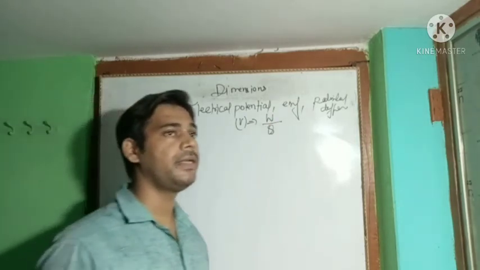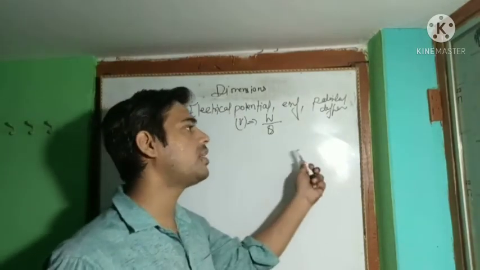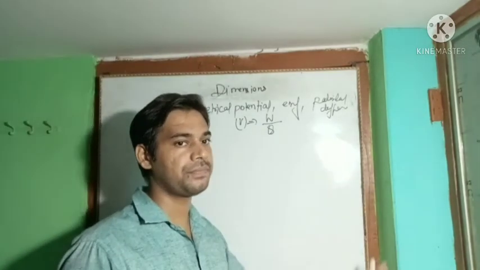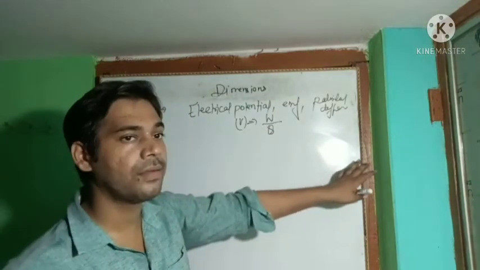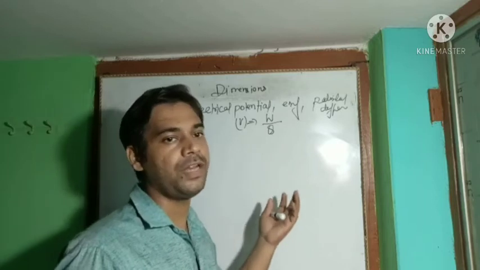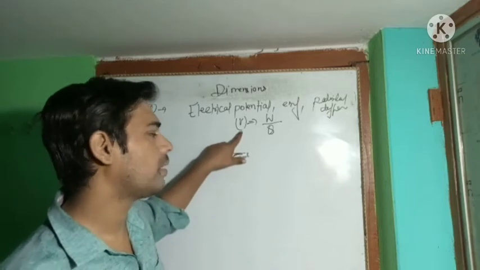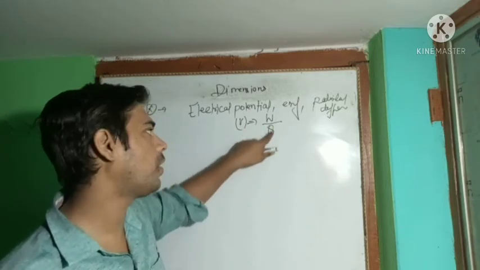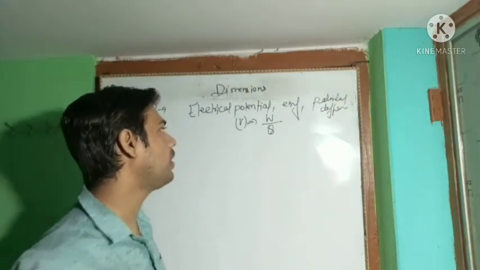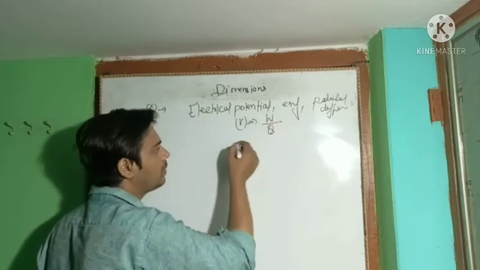In physics, work per unit charge means that if we take a positive test charge from infinity and bring it to a point, we have to do some work. According to this, the work per unit charge is called the potential difference. You will study this in the 12th. So potential difference is defined as work per unit charge.